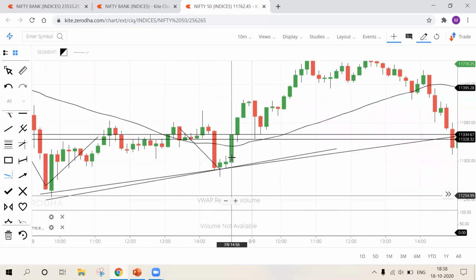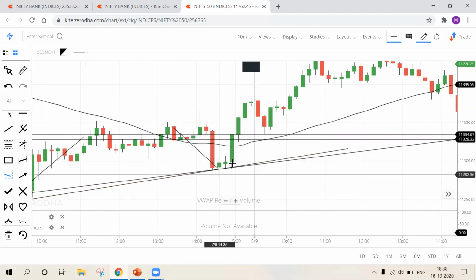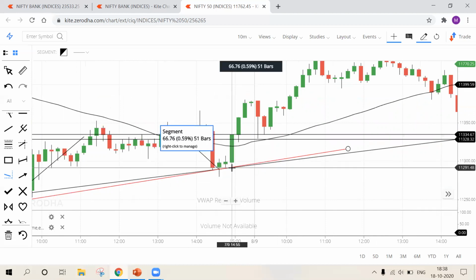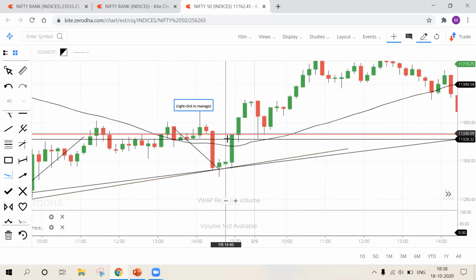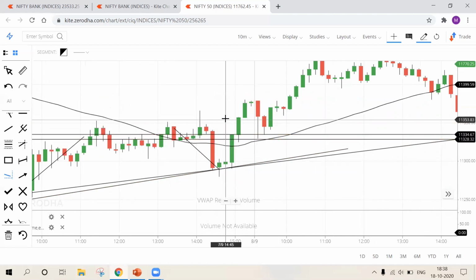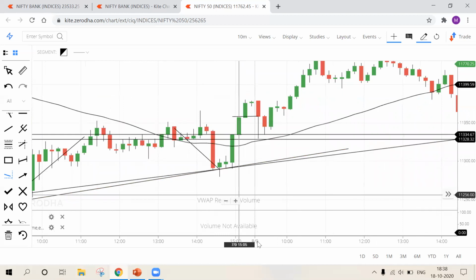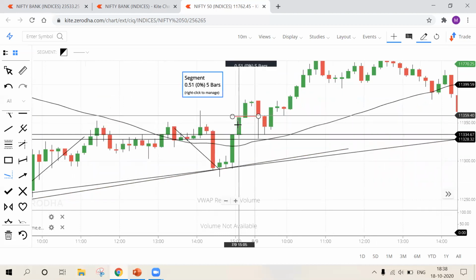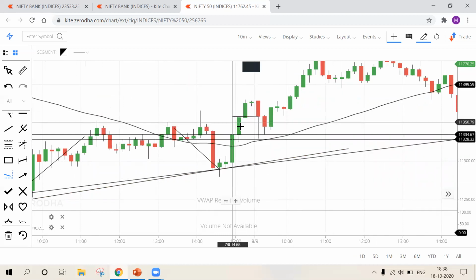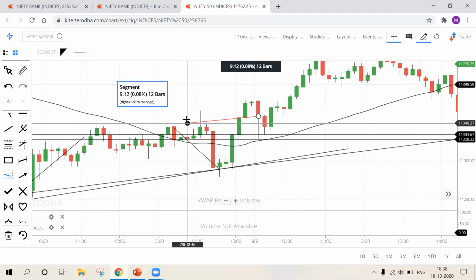We are getting confirmation from the trend line because it is getting rejected from the trend line. First confirmation is done, and second confirmation is this strong support and resistance level, so it is also getting broken here. Third confirmation is higher high formation, back-to-back green candles. The breakout candle's high is broken by the confirmation candle, so I'll make an entry there.